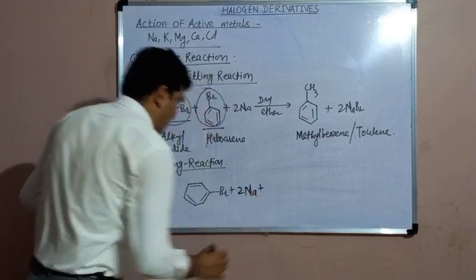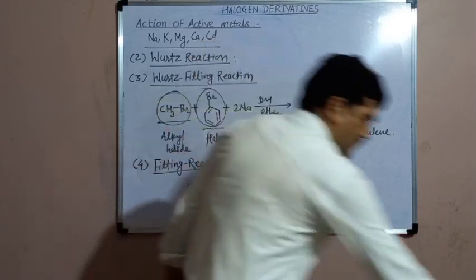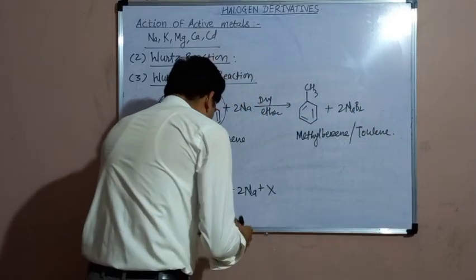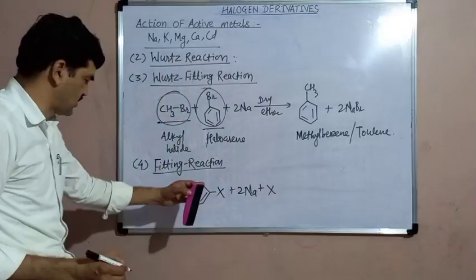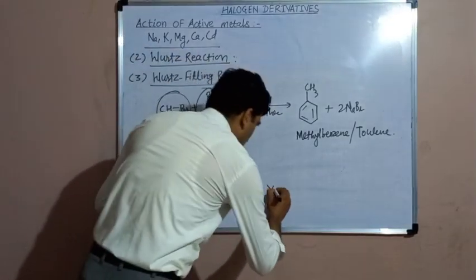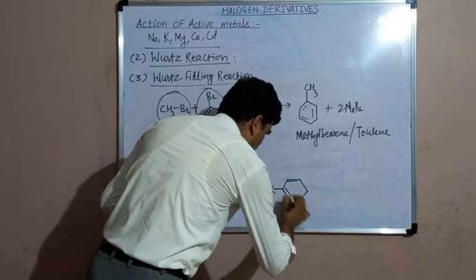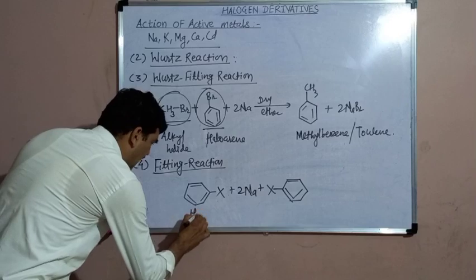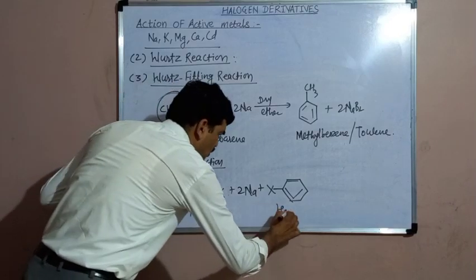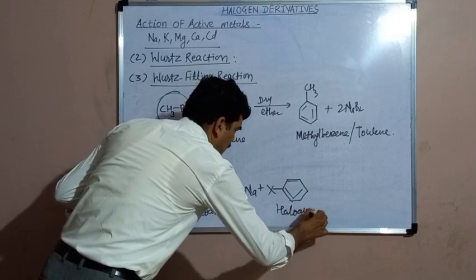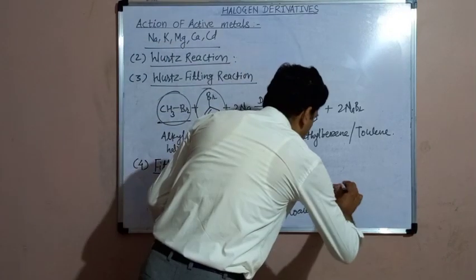This is sodium metal. We can take the general formula also here: haloarene Ar-X, where X may be either Cl or Br or I. This is another molecule of haloarene. This is also a haloarene. So only haloarene is taken here and reacted with sodium in dry ether.